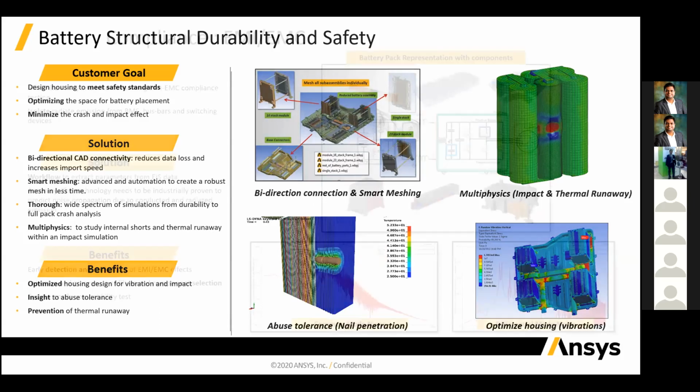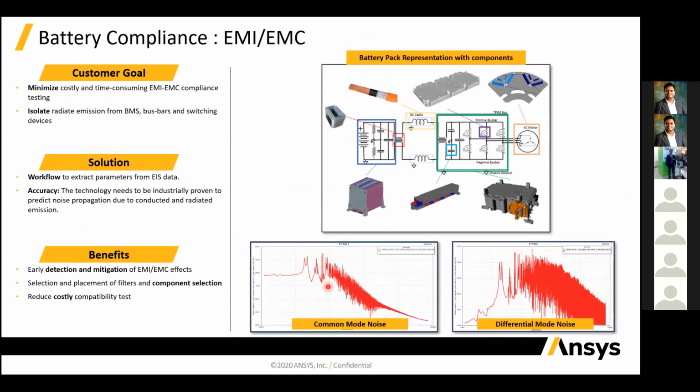And next you can see we have EMI and EMC compliance. With EMI EMC compliance you will get information on how to minimize the cost and the time consumed by the EMI EMC compliance testing, so that will be reduced. Like we have a battery and the AC cable is connected, and we have a motor with the inverter part, which will create noise, and that noise should not affect our battery and the battery management system performance.